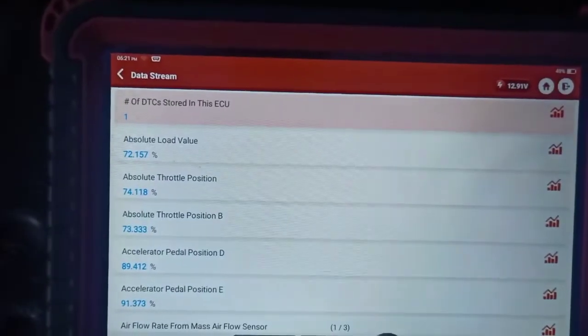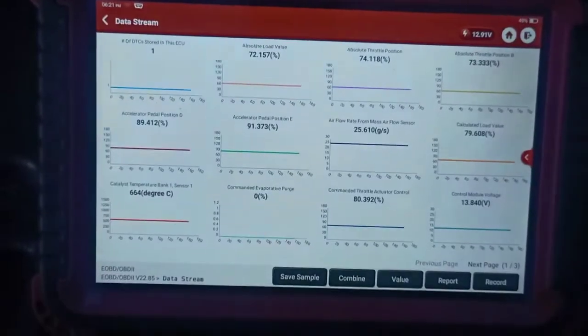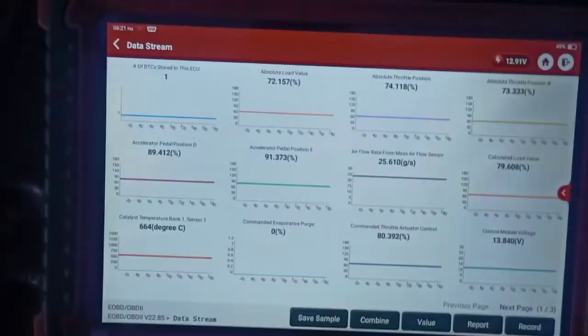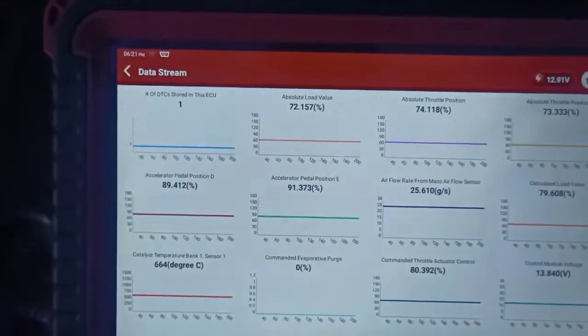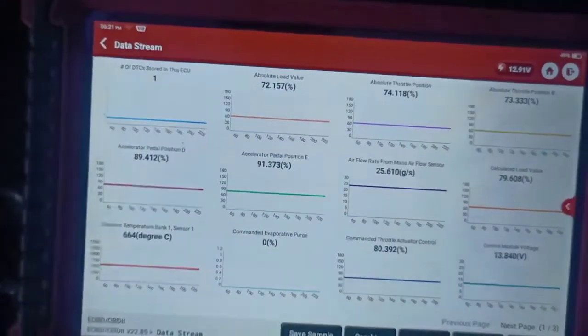So let me check this here. Right, so this is the graphing side of the scan tool. It does a real good job of graphing. If you look at the mass airflow right now, it's saying 25.6 grams per second, and right now this vehicle is off.